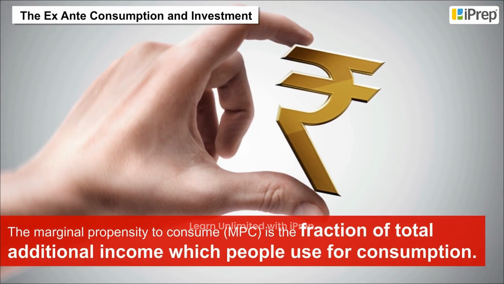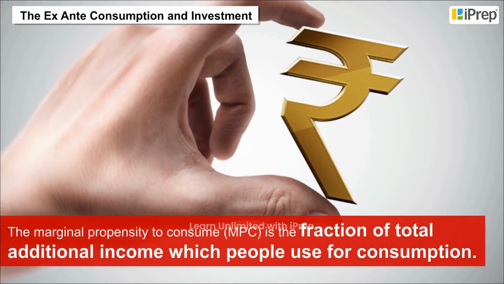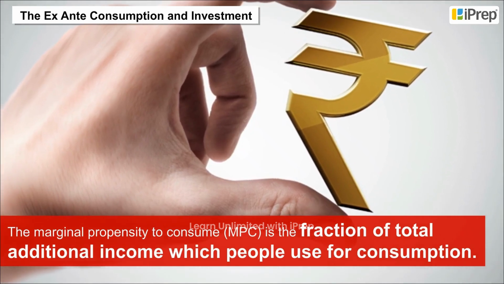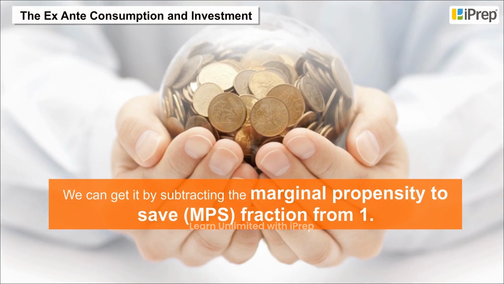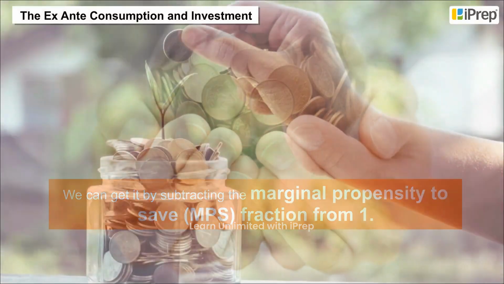The marginal propensity to consume, or MPC, is the fraction of total additional income which people use for consumption. We can get it by subtracting the marginal propensity to save, MPS, fraction from 1.